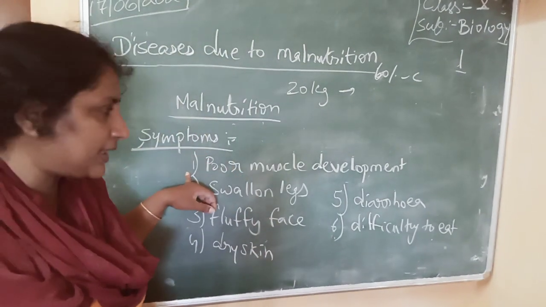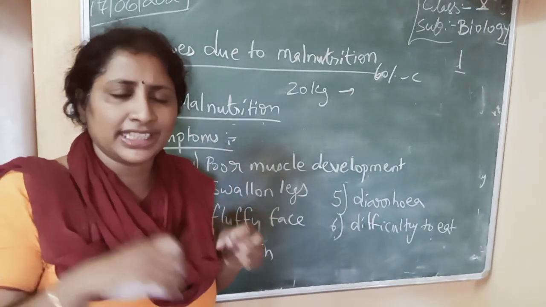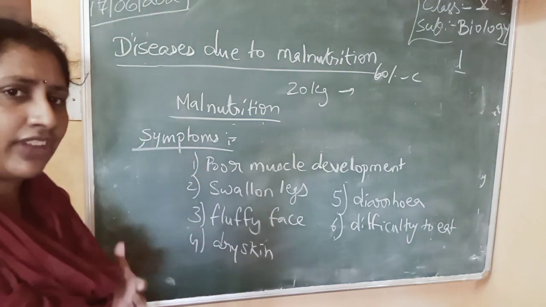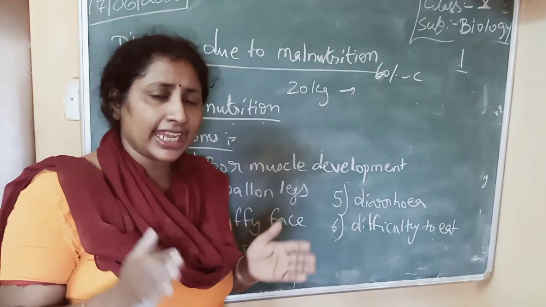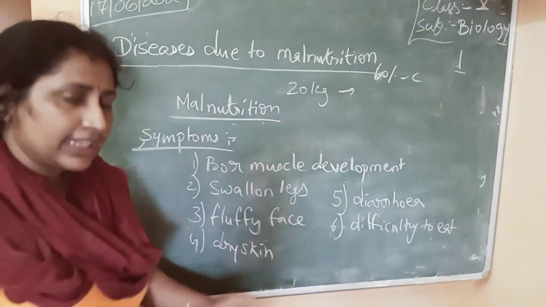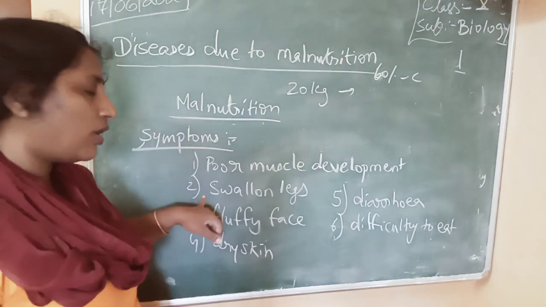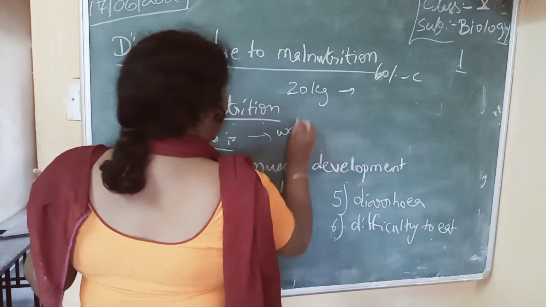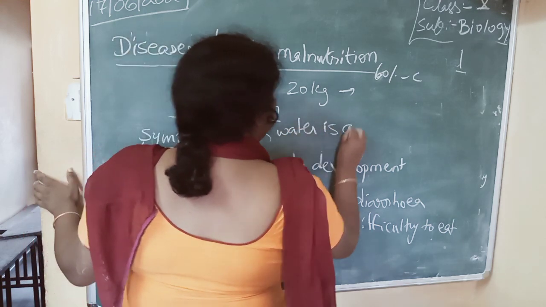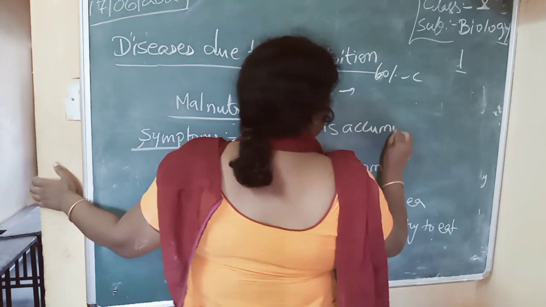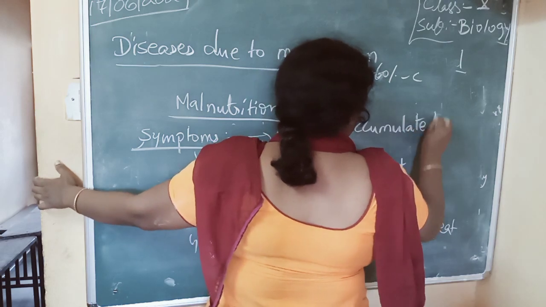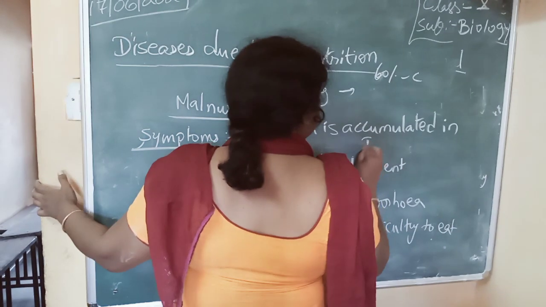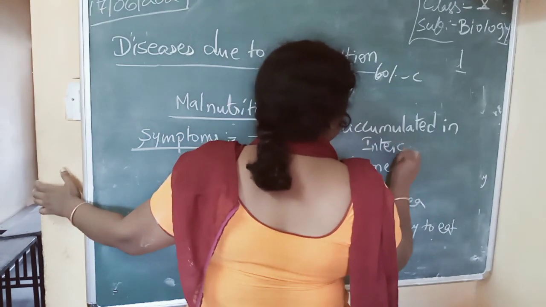The symptoms are poor muscle development, means they will be very thin. Swollen legs. The legs are very swollen because water is accumulated in the intercellular spaces.